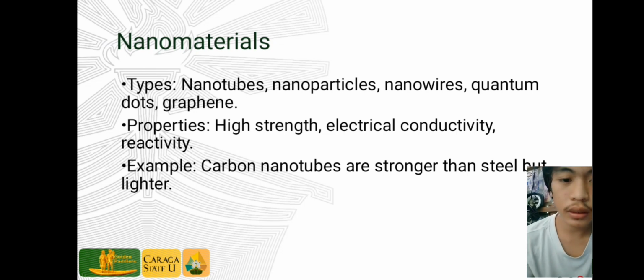Nanomaterials are materials made at the nanoscale, such as nanotubes, nanoparticles, nanowires, quantum dots, and graphene. They have special properties like high strength, good electroconductivity, and increased reactivity. For example, carbon nanotubes are stronger than steel but much lighter.